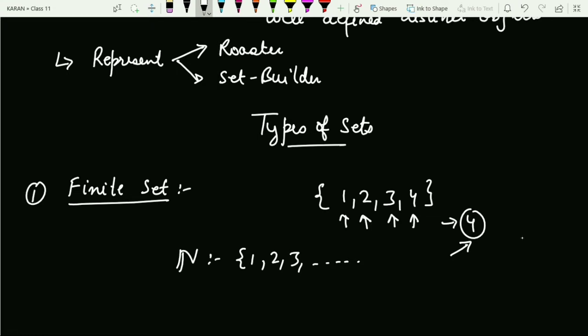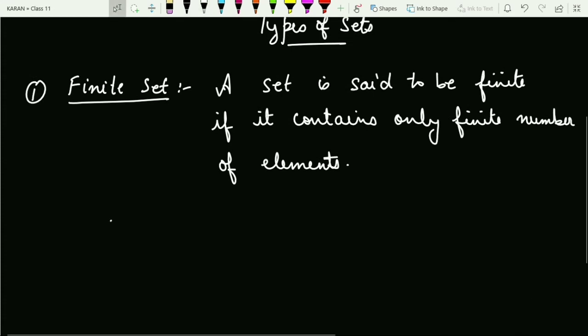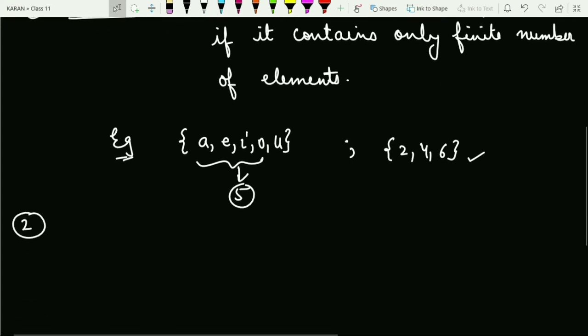So let me formally write the definition of a finite set. A set is said to be finite if it contains only a finite number of elements. Fine. Let me give you certain examples. For example, the set of vowels, a, e, i, o, u, is a finite set, right? Why? Because there are only finitely many elements, that is 5 elements only. Similarly, if I define the set as 2 4 6, is it a finite set? Yes, this is a finite set.